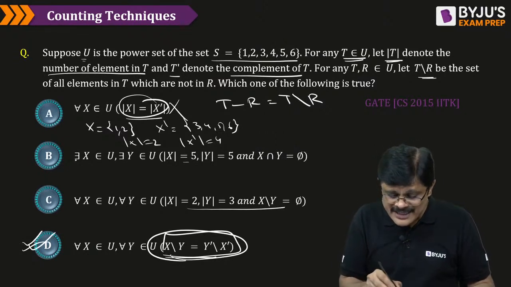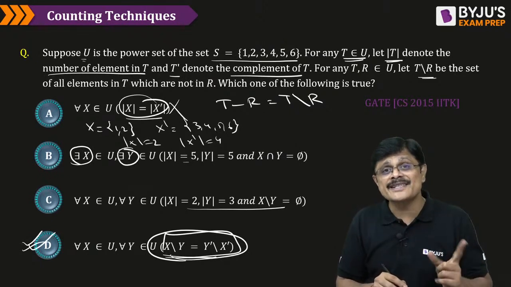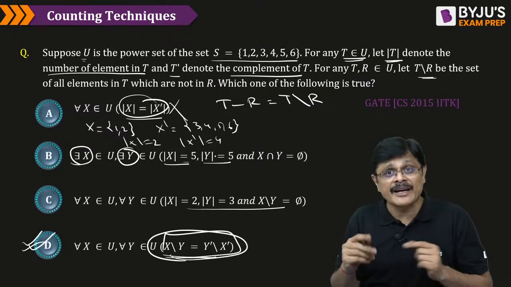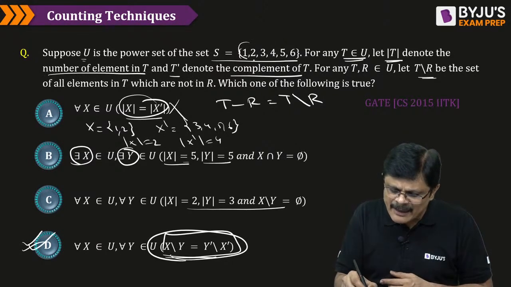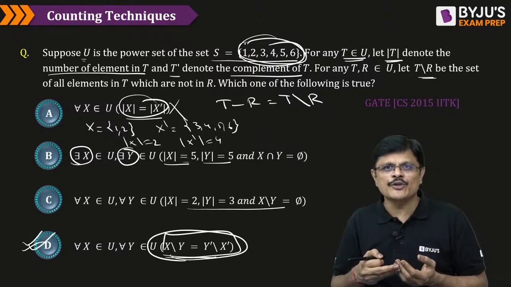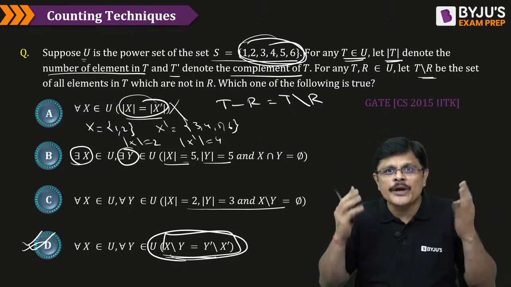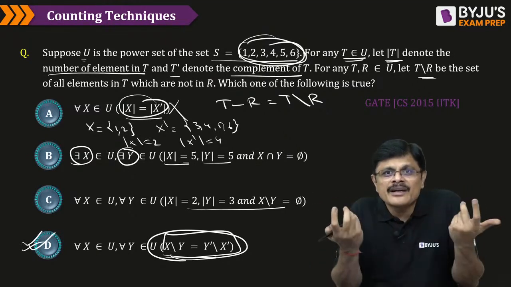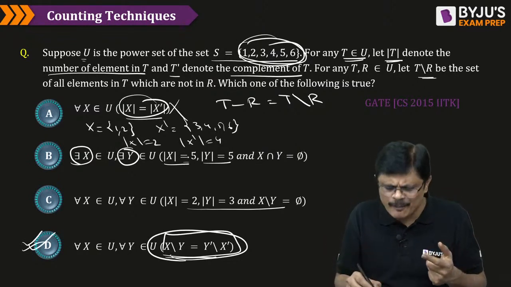Now here, the next example: there exists at least one X and at least one Y, such that X has 5 elements and Y has 5 elements, but their intersection is empty. My dear friends, X can be made with these 6 elements only. Y is also made with these 6 elements only. If you want these two sets to be disjoint, you should have a total of 10 elements. I am having only 6. From that, how can you get 10 different elements? Do I need to do some magic? So this is never possible, my dear friends.